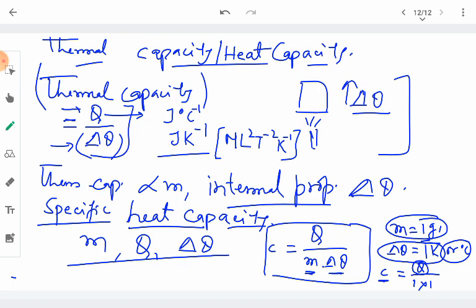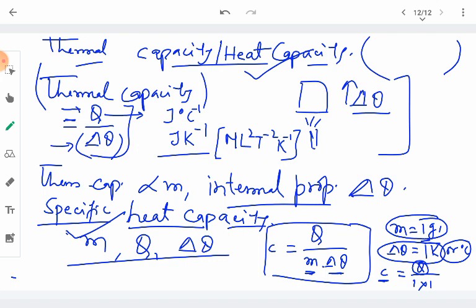So, this is how we understand and differentiate between the heat capacity and the specific heat capacity. Heat capacity is the amount of heat required to raise the temperature of the whole mass of the substance, whatever it is given, by 1 degree Celsius. Whereas specific heat is the heat required to raise the temperature of only 1 gram of the mass of the substance by 1 degree. So, that is called the specific heat.